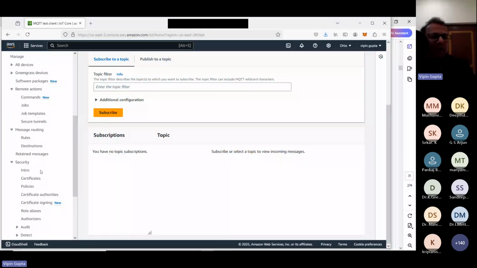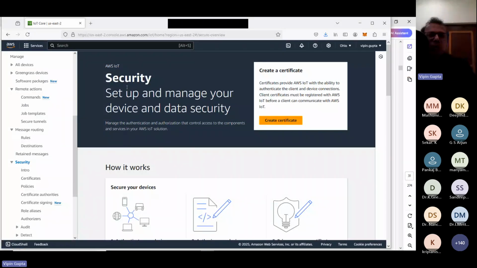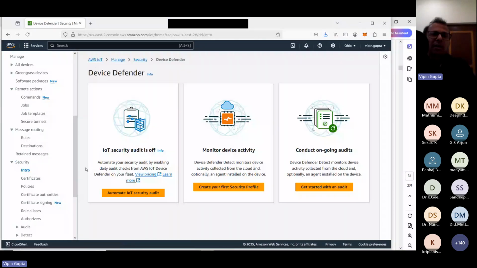So in my case, we are going to the security. In AWS security, set up and manage your device and data security. In this intro, three things are there. That means when we click on this security, by default security means Device Defender. Now what is there? Lot of things are there.